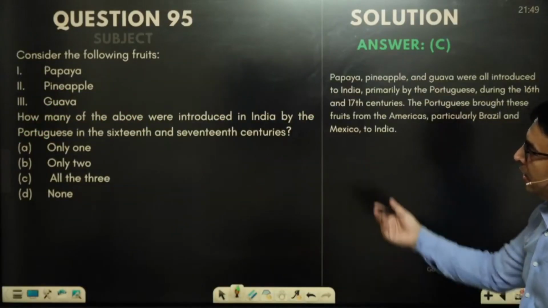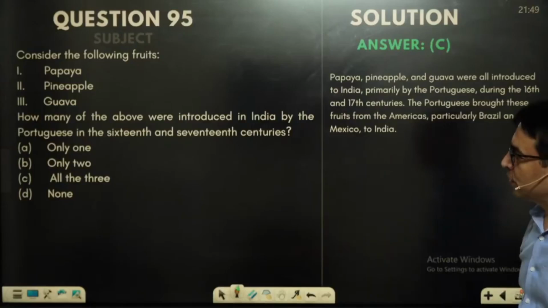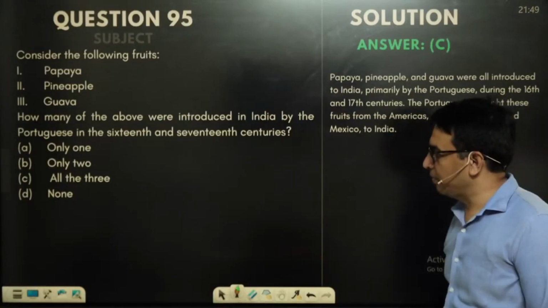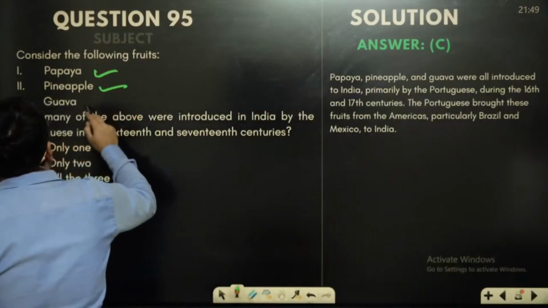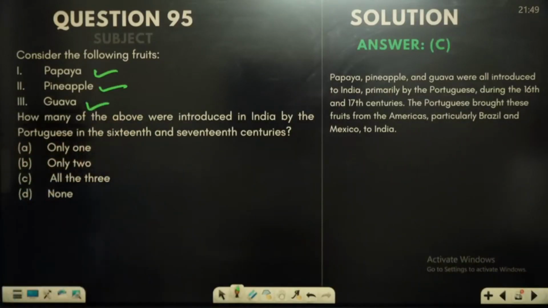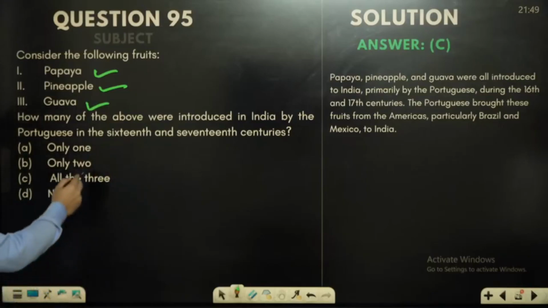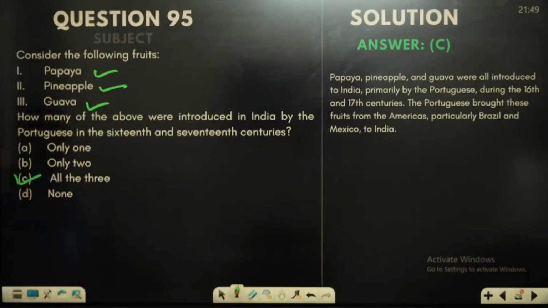Now again consider the following fruits brought by or introduced in India by Portuguese. So we find that all these fruits, papaya, pineapple and guava, were brought to India by Portuguese. So here you find that C would be the answer, because all three options given by UPSC are correct.